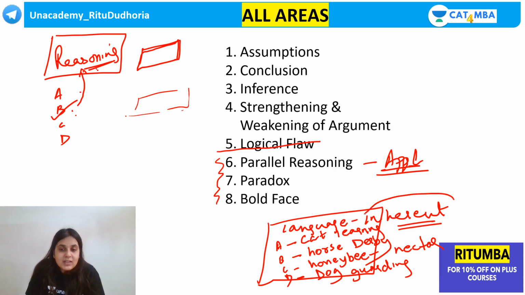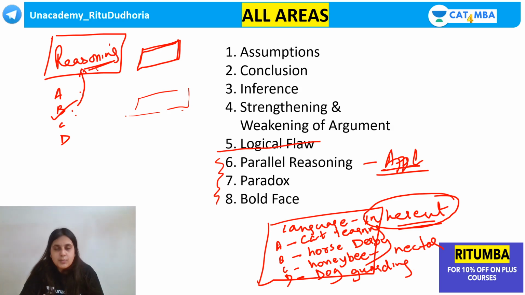The passage says language is inherent in human nature. When I say inherent, it is inborn, it is natural. Which of these abilities is natural? Cat learning is not natural. In a horse derby race, the horse is given training, so it is not natural.